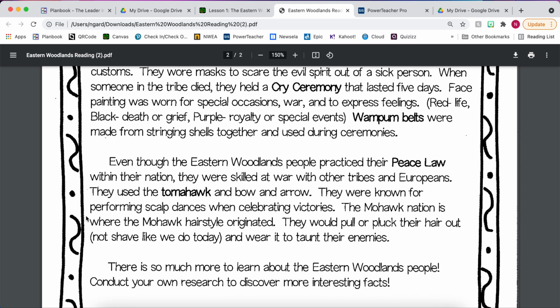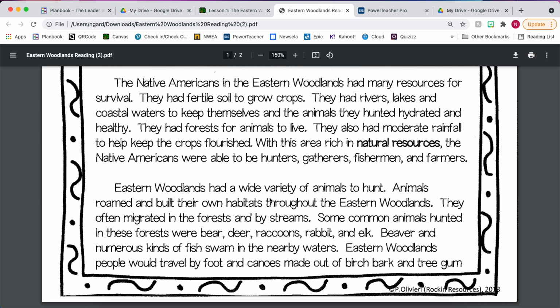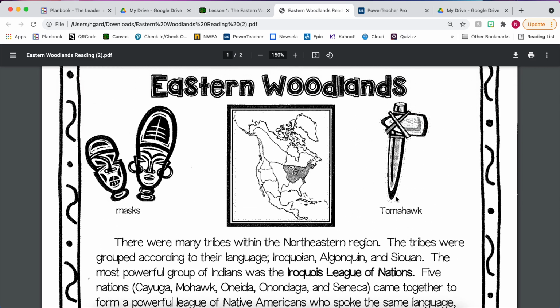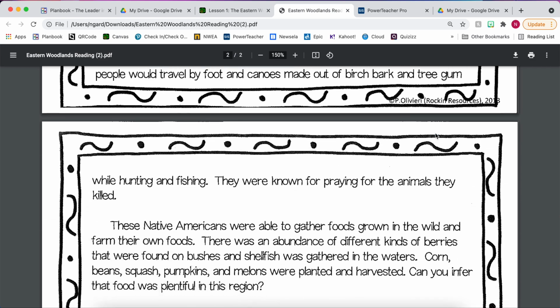Even though the Eastern Woodlands people practiced their peace law within their nation, they were skilled at war with other tribes and the Europeans. So people that were outside of the Eastern Woodlands tribes, or some of the explorers or the settlers that were coming over, they were able to defend themselves. They used the tomahawk and bow and arrow. If we go back up towards the top, here's a picture of a tomahawk. So something kind of like a hatchet or an axe that they would have made.